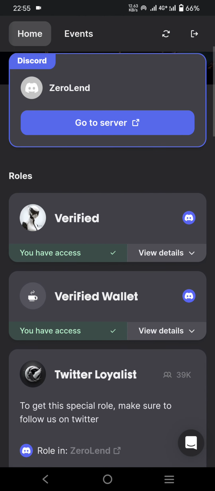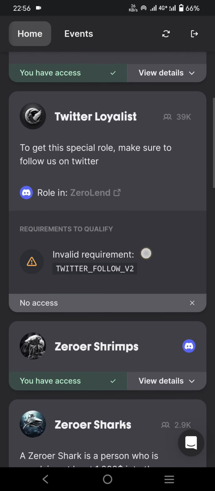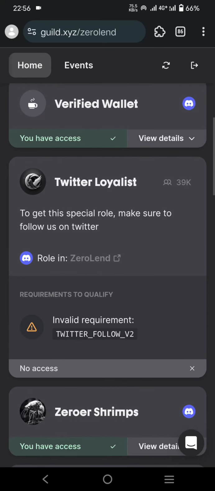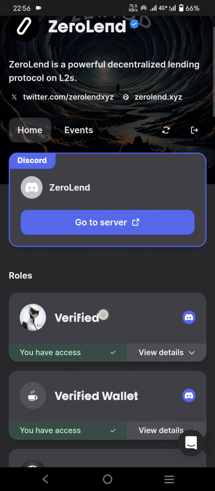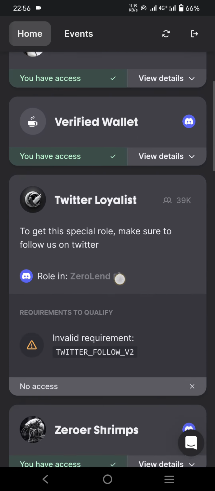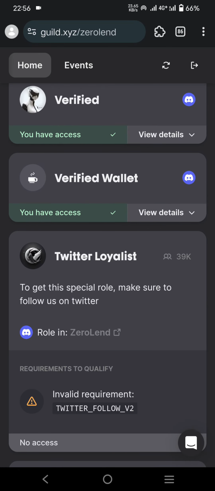Here you have to verify your Twitter, Discord connection, MetaMask, Twitter, then email ID, then your Telegram, and also GitHub if you like. After you verify Twitter, you can see yourself verified here in the guild.